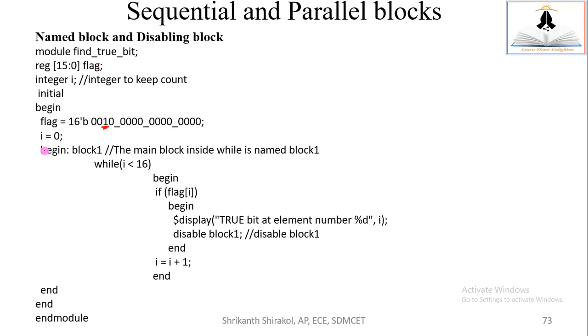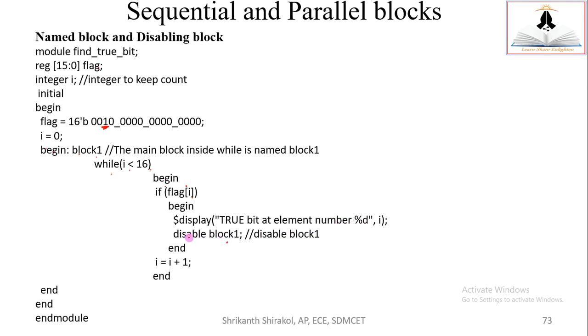Then we are having a block. The main block inside the while is named as block 1. So this is a block begin. It is a nesting: begin is there, and one more begin is nested. Block 1 is a name. While i is less than 16 begin, if flag of a particular index value is 1, then this executes. Display that the true bit is found and which index it is.